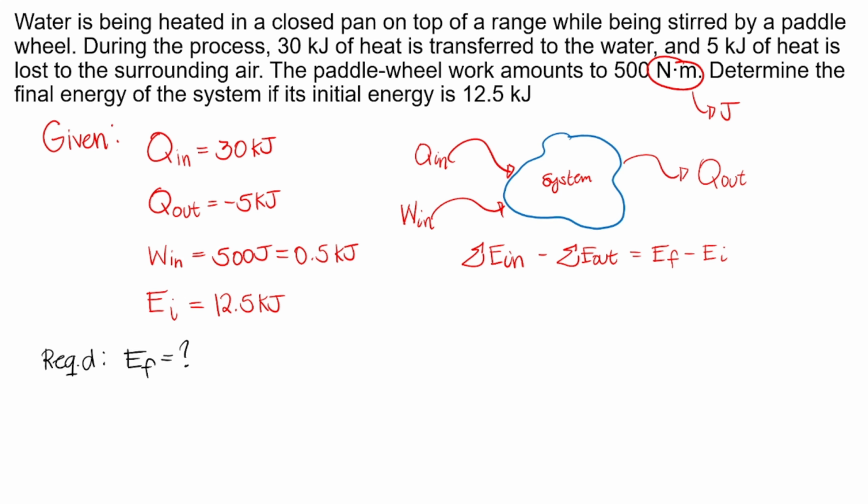So, we can say that lahat ng pumasok na energy ay Q in plus work in, work na pumasok, minus yung energy na lumabas. Ano yung energy na lumabas? So, that is Q out. May heat kasing na lost or na wala sa system natin. So, yun lang yung lumabas. This is yung pumasok. And ito yung lumabas.